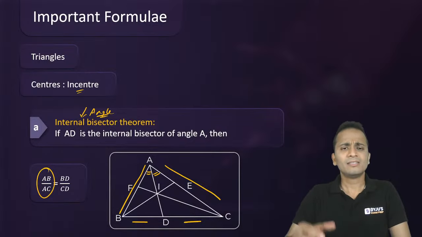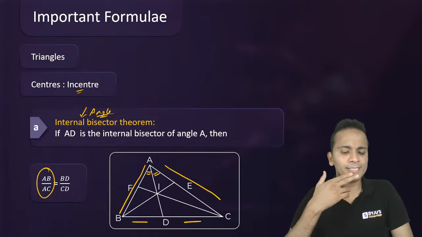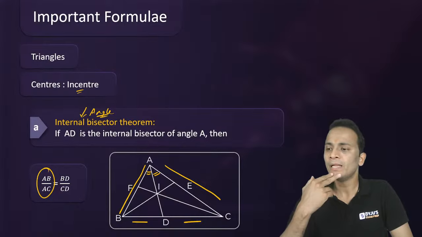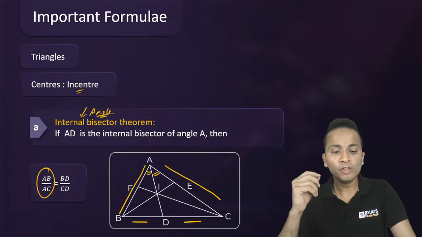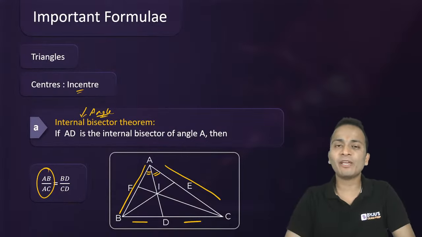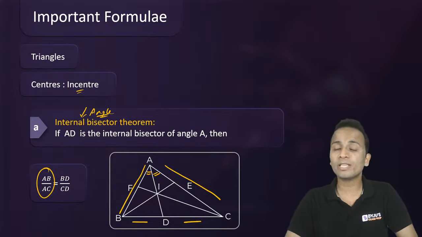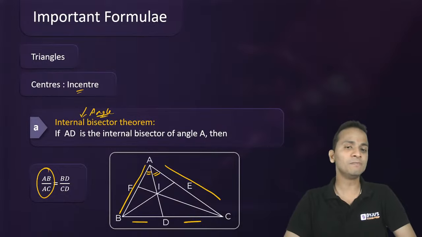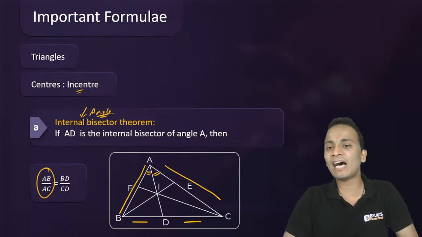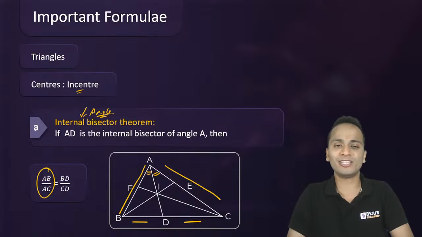Varun, you're asking how many questions come from Apollonius theorem. Now, Varun, you will not find questions coming from each and every topic of geometry because there are more than 100 concepts in geometry, and CAT doesn't even have a total of 100 questions including all the 3 sections.